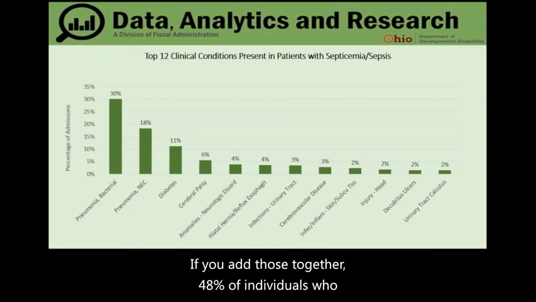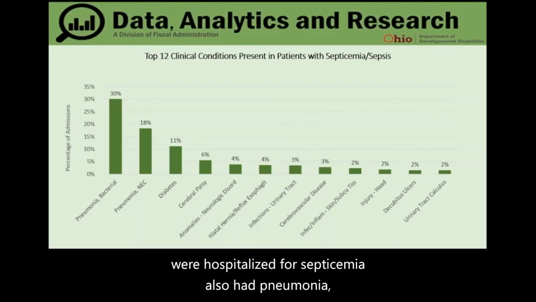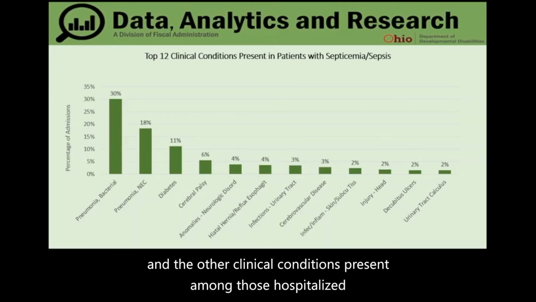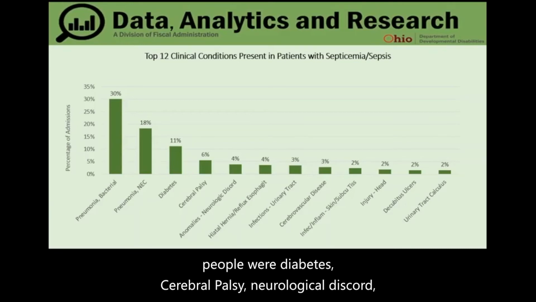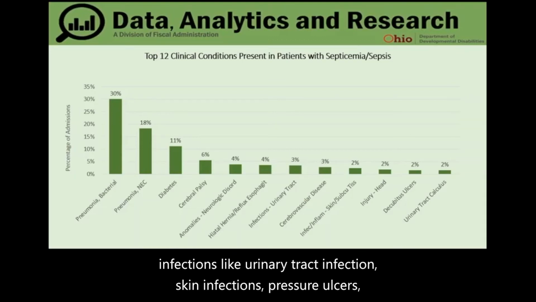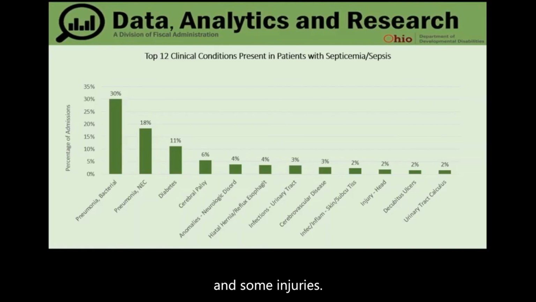If you add those together, about 48% of individuals who were hospitalized for septicemia also had pneumonia. And the other clinical conditions present among those hospitalized people were diabetes, cerebral palsy, neurological disorders, infections like urinary tract infections, skin infections, pressure ulcers, and some injuries.